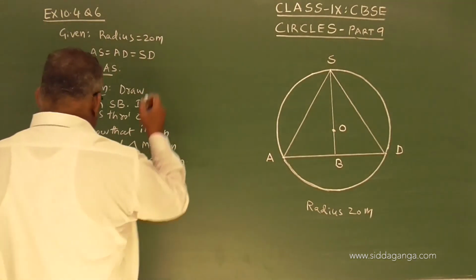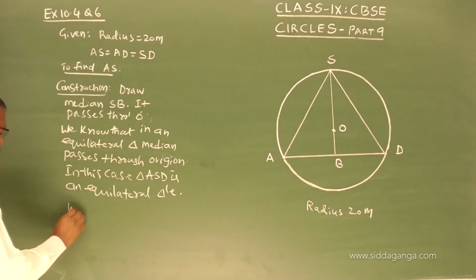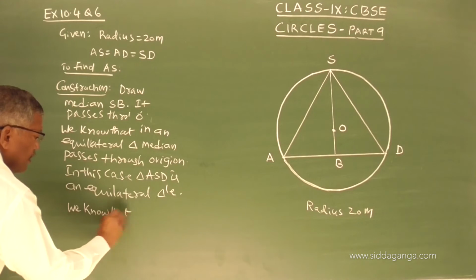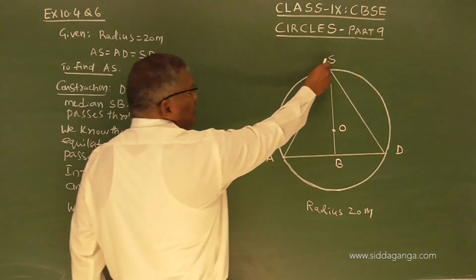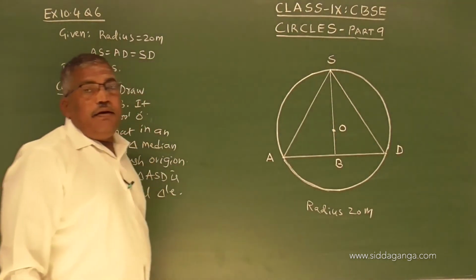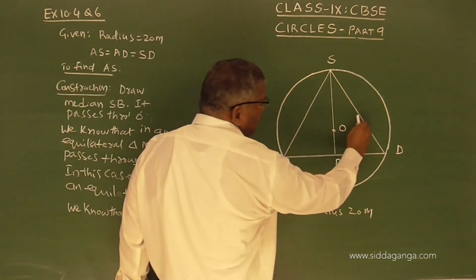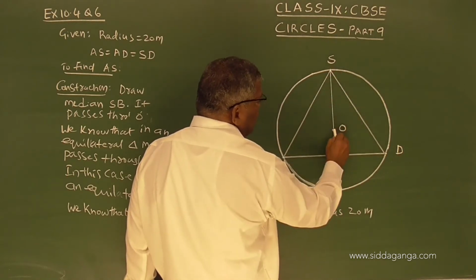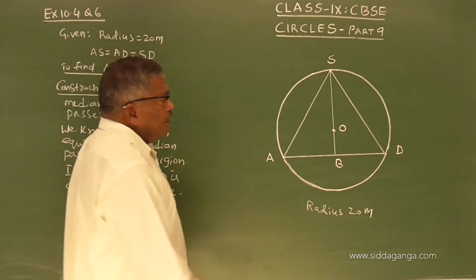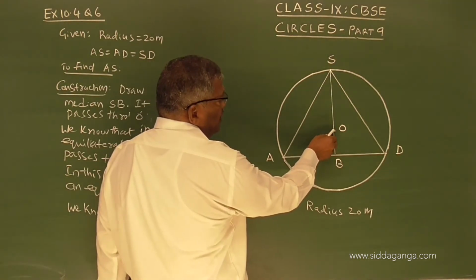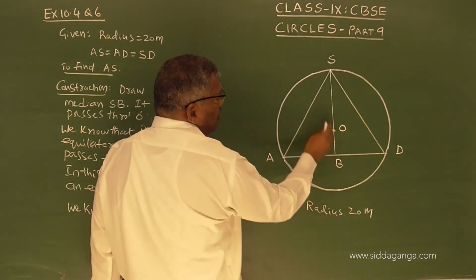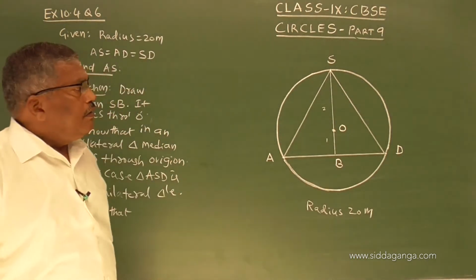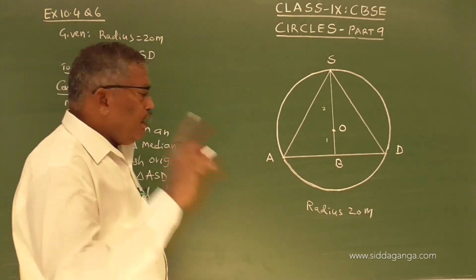Now, we know one more thing. If I draw another median, it passes through O, and they intersect at O. And the intersection point divides the median into 2:1 ratio. That is the property of the median in case of an equilateral triangle.